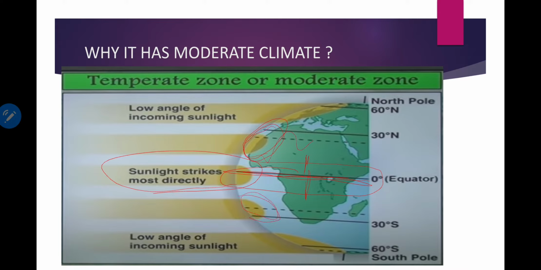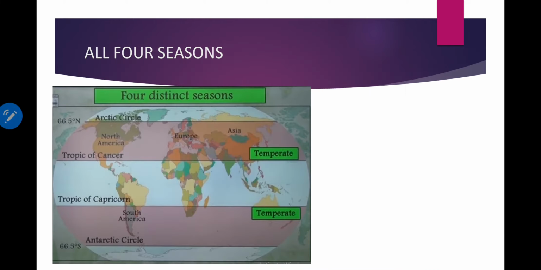Yes. So this area is called temperate zone, and because of those slanted rays, climate will be moderate, neither so hot nor so cold. Another thing about temperate zone is that it will face all the 4 seasons.